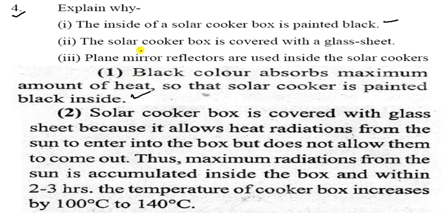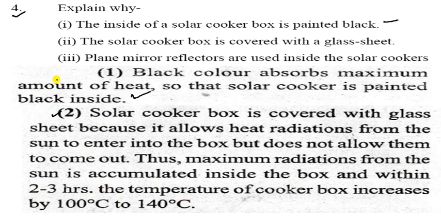Let us see the next one. Next, the fourth question. Explain why the inside of a solar cooker box is painted black. The black color absorbs the maximum amount of heat, so the solar cooker is painted black inside. Black color absorbs the most. Now the solar cooker box is covered with a glass sheet. So that one is your answer.